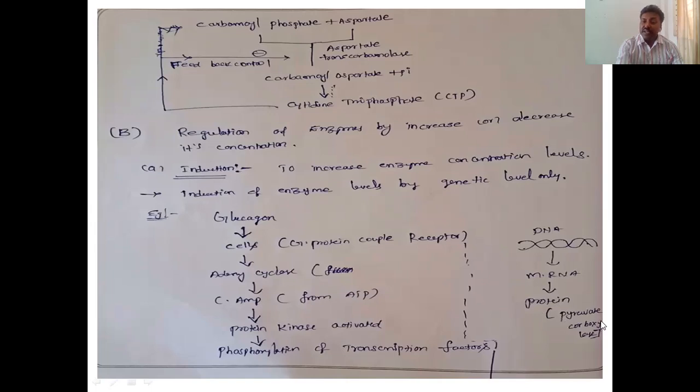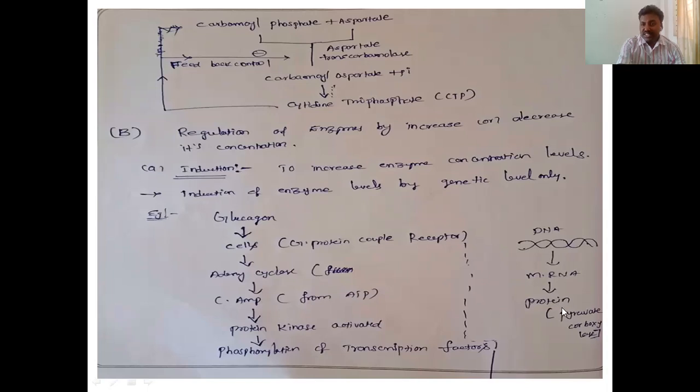Here that protein is pyruvate carboxylase. Pyruvate carboxylase increases gluconeogenesis. This is how glucagon increases gluconeogenesis, this is the mechanism of action.